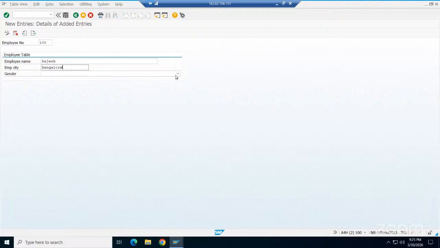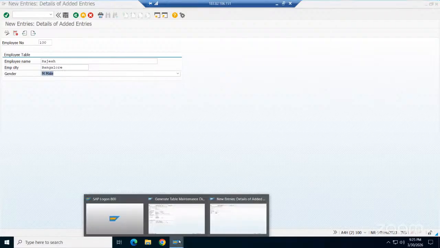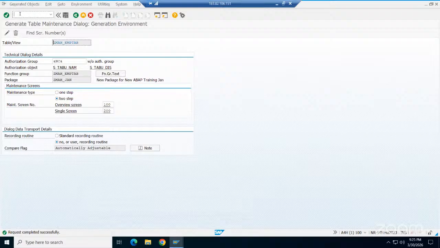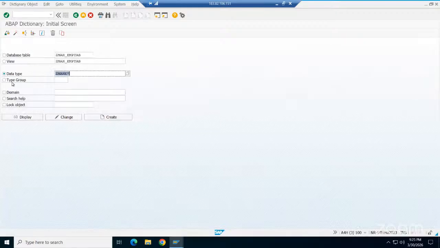Now choose here, gender will come only male and female only. See here. This information is coming from the domain level. You can open the domain in SE11 also. Go to SE11. There is a domain button here. Click here. You can search here as well. What we created just today.